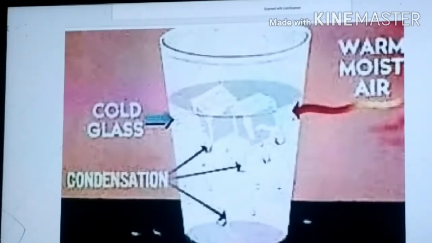And in rainy season, what happens? In rainy season, as the temperature in the atmosphere is less, the capacity to hold the water vapor is also less. So what happens? The water content in the wet clothes is not lost to the surrounding air, because the surrounding air, you can feel now, is not fully dry. Some moistness is there in the surrounding. That is the reason why it takes more time to dry the clothes in rainy season. Okay,